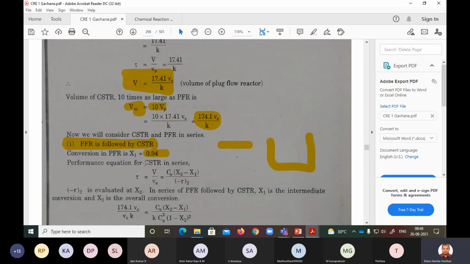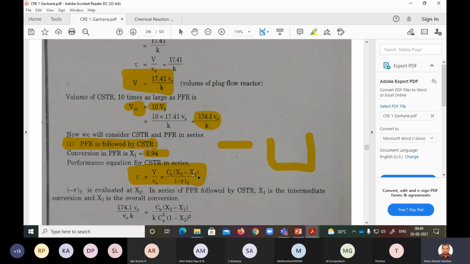The performance equation of CSTR is this equation. We know that. What is the CSTR equation? Tau by CA naught is XA by minus RA. Here XA is from XA1 to XA2, because the input to the CSTR is X1 and the output is X2.